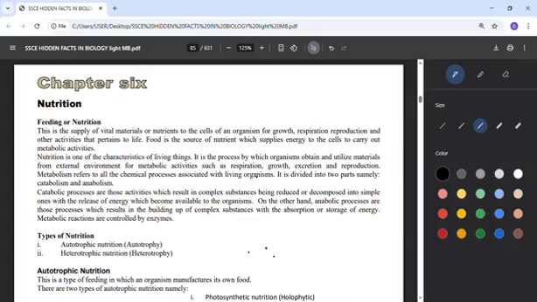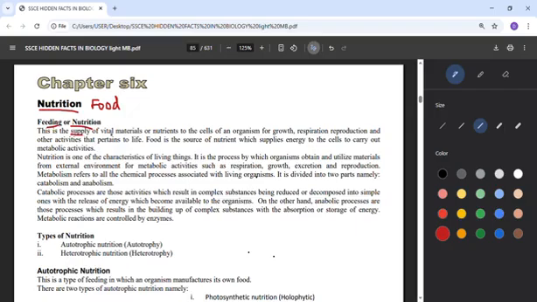In this class, we'll be looking at the topic nutrition. What is the meaning of nutrition? The first thing that will come to your mind when you hear nutrition is food. And apart from food, we also look at feeding. That means taking in food, or we call it nutrition. So what is the meaning of nutrition or feeding?